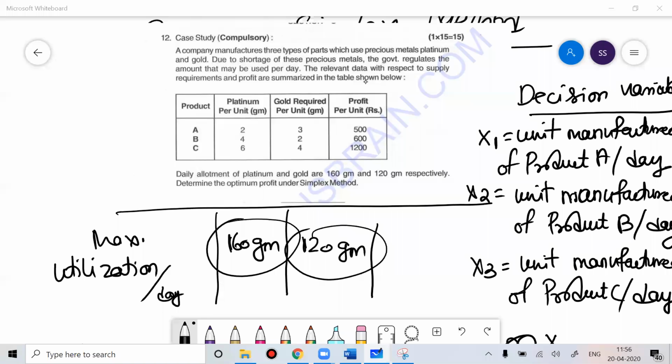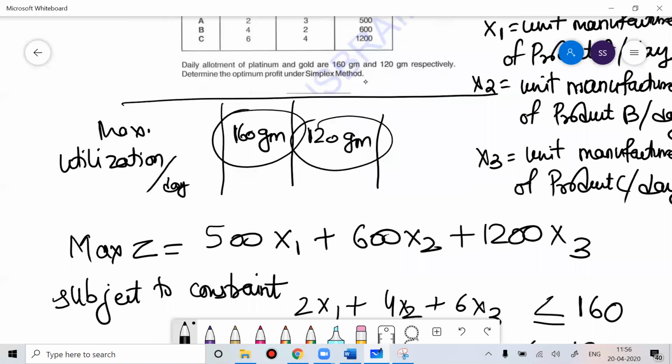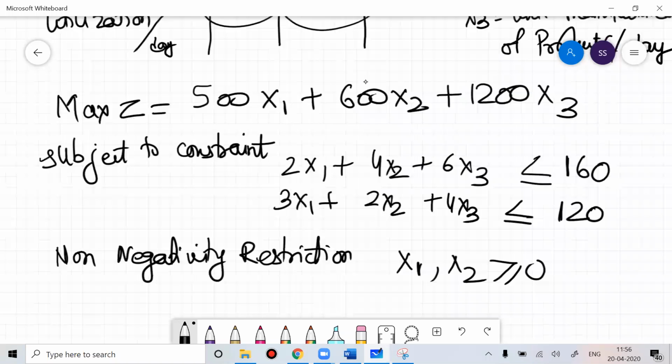Okay, so now based on this, you need to set this question. Once you set this equation, you know that this problem has two constraints, so you'll introduce two slack variables to convert the inequality into equality.